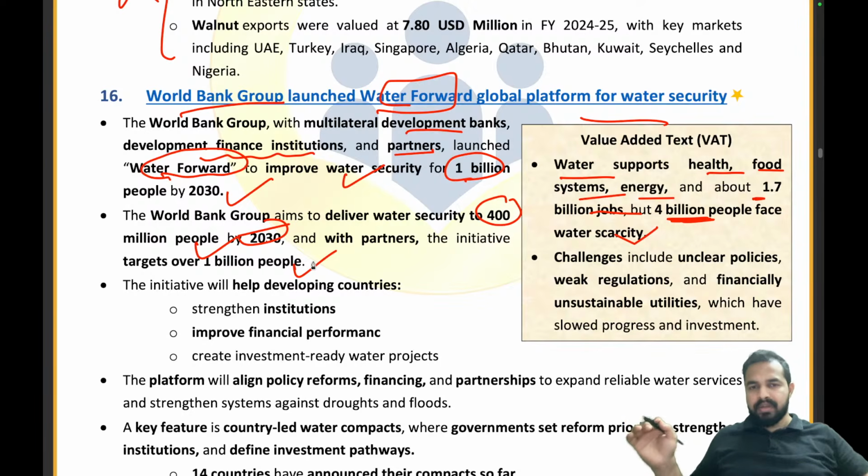And the initiative targets over 1 billion people when they are aligned with the other institutes. Clear?